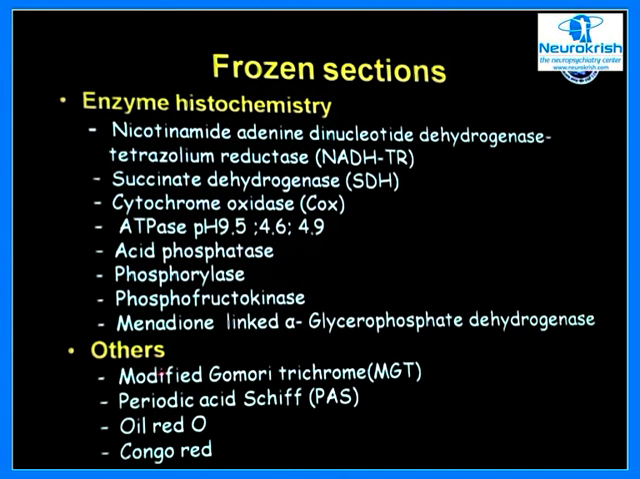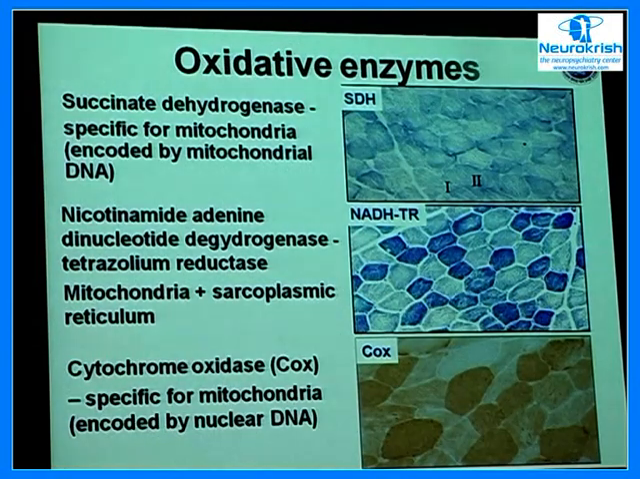And of course, the others: the modified Gomori's trichrome, a very important stain which I'll be highlighting, periodic acid-Schiff for periodic paralysis, oil red O for the storage disorders, and Congo red for amyloid deposits. Now, this is how you see the muscle when it is stained with enzyme stains. I told you the two different types of fibers, the fast and the slow fibers, can be identified. This is the succinic dehydrogenase, this is NADH-TR, and this is cytochrome C oxidase.